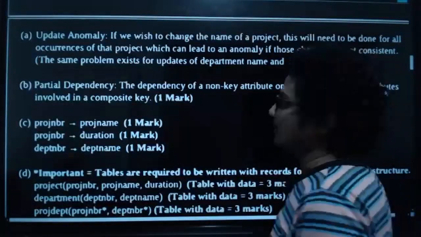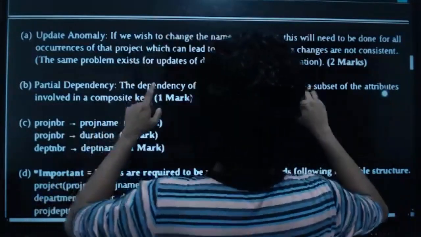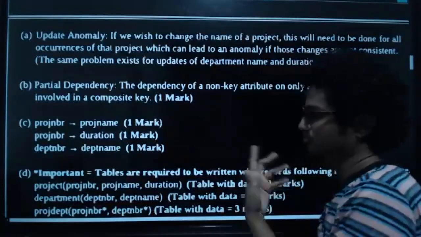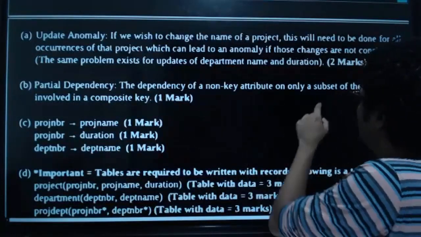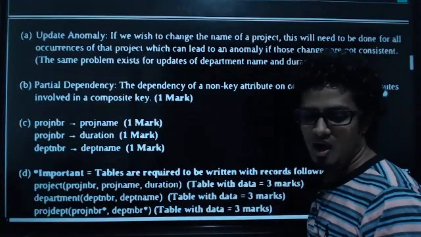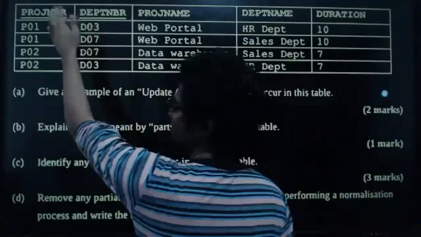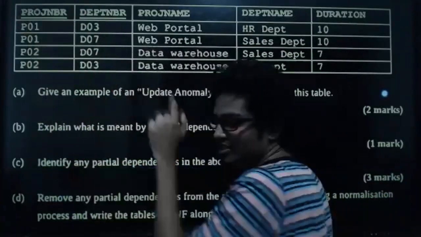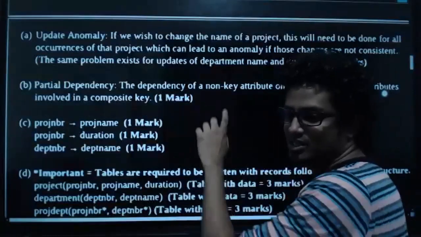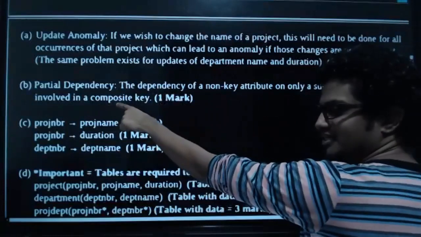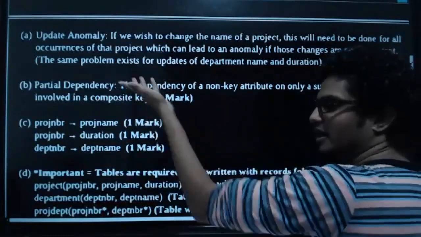So, the dependency of a non-key attribute on only a subset of the attributes involved in a composite key. This composite key has 2 subsets, right? So if a non-key attribute is dependent only on a subset of that, then definitely, it's a partial dependence.